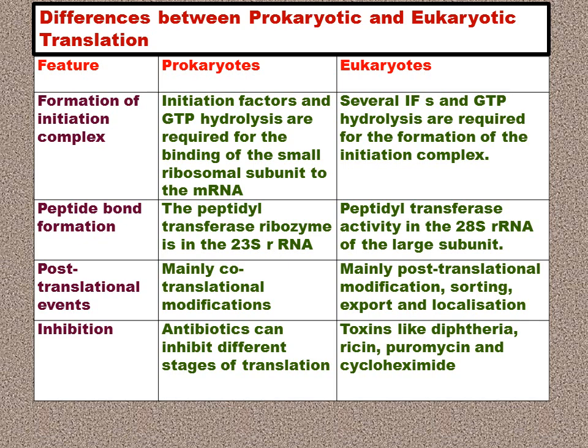The post-translational modification in eukaryotes leads to protein sorting, protein exportation, protein localization, and there are toxins like diphtheria toxin, ricin from castor seeds, puromycin and cycloheximide, which inhibit translation in eukaryotes. Now, antibiotics which inhibit translation in prokaryotes are streptomycin and tetracycline. These are antibiotics which inhibit translation in prokaryotes.